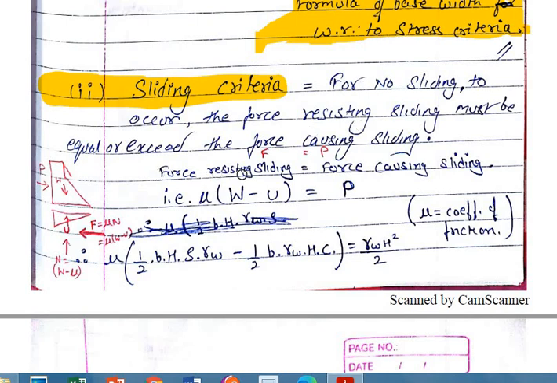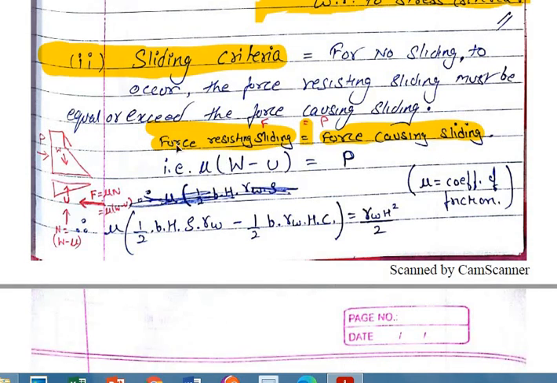Correct है? So that is what I'm telling you over here, that the resisting force should be equal to the sliding force, or resisting force should be greater than sliding force. Let's consider it as equal right now, as we are deriving an equation. So greater sign or the smaller sign will not help us anywhere. So we are just going to take the equating sign, that is equals to. Okay. Now here, which force is causing this sliding? This is P. And the force which is resisting this slide is this friction force, right? This friction force is termed as F.